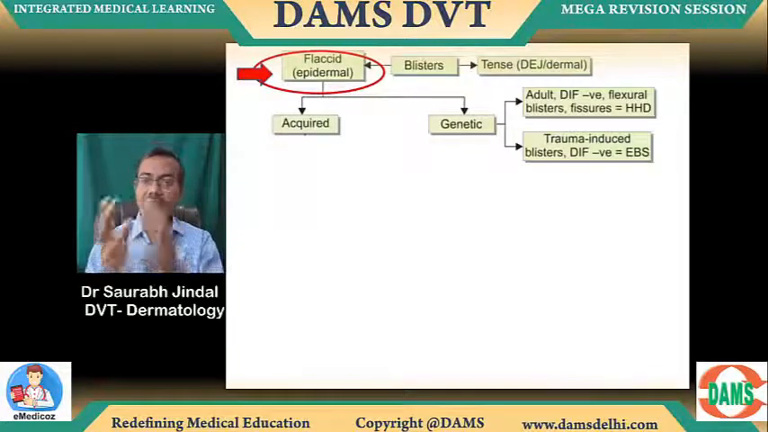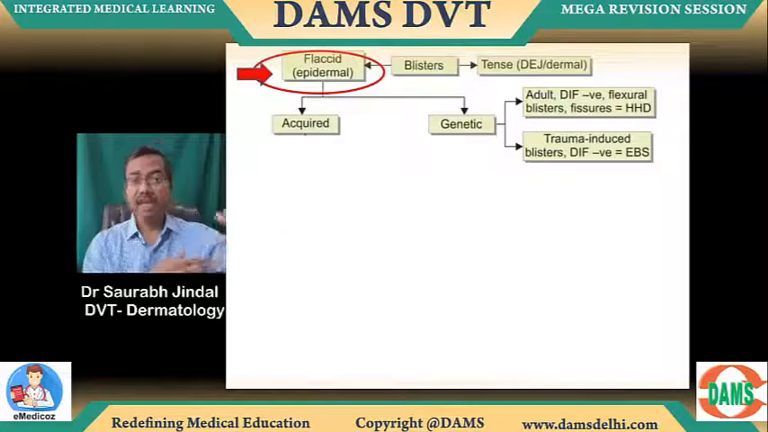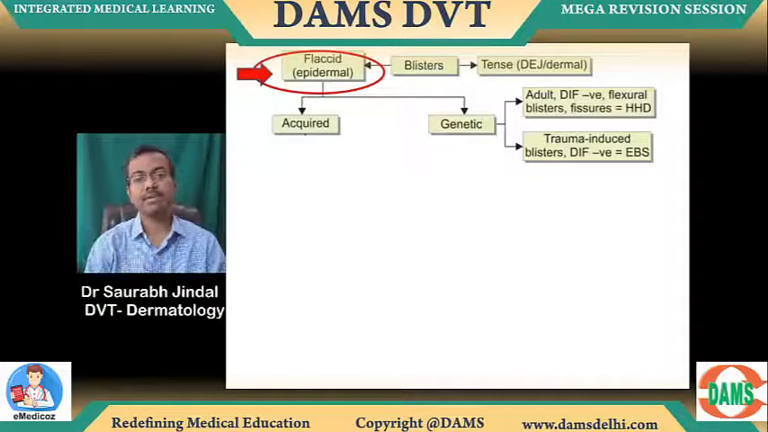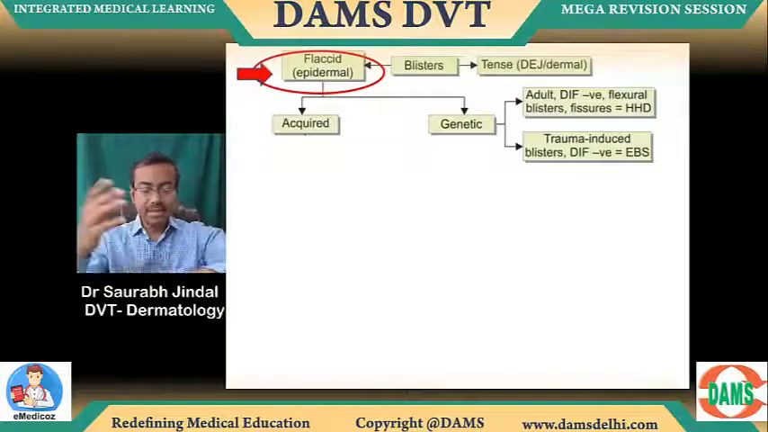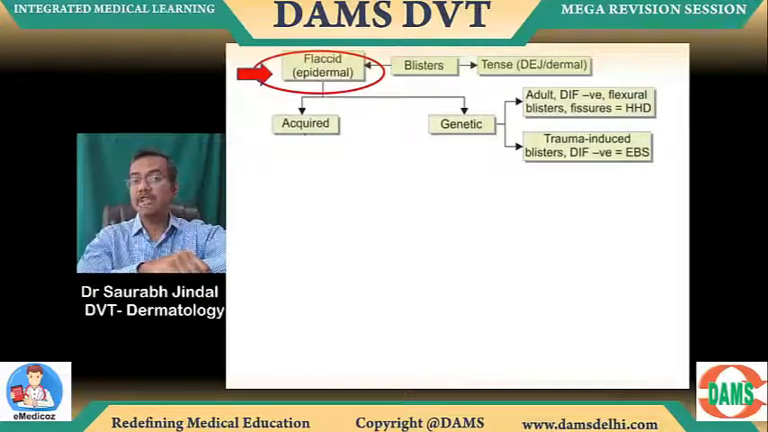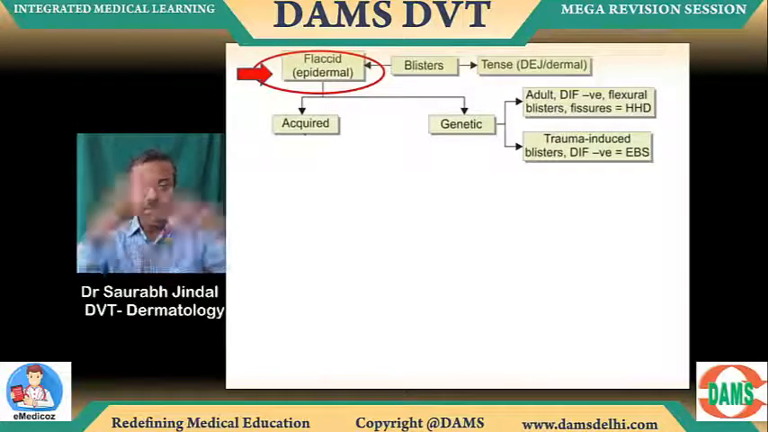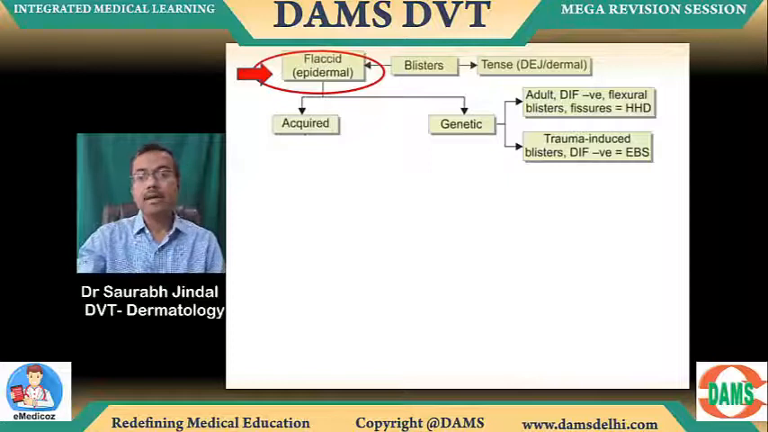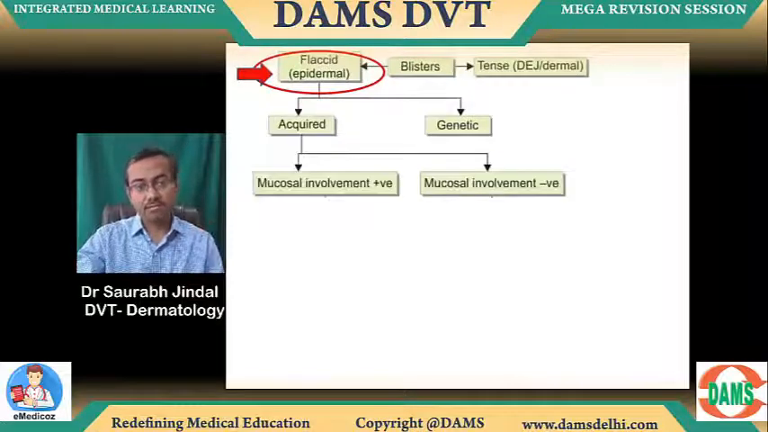How will you tell? In Hailey-Hailey, it will be an adult, DIF will be negative, and flexural blisters in the axilla, typically with fissuring. That is Hailey-Hailey disease. And if it's trauma-induced blisters, DIF negative, it's EBS. So trauma means a baby blisters at the site of handling, you touched and blisters form. Okay, and if it says acquired, then you